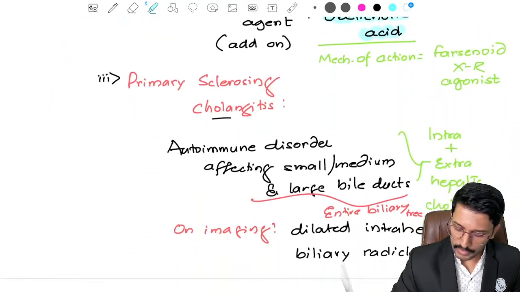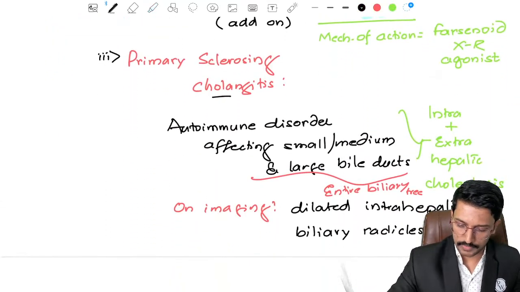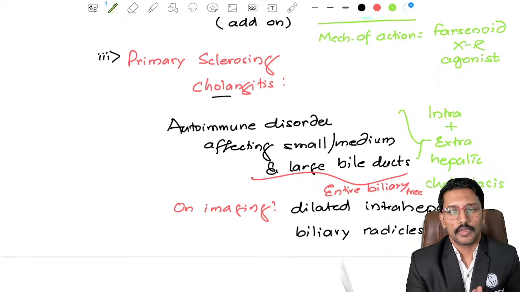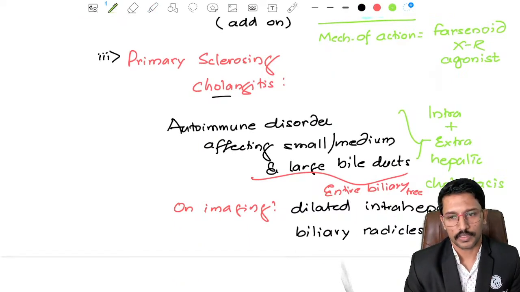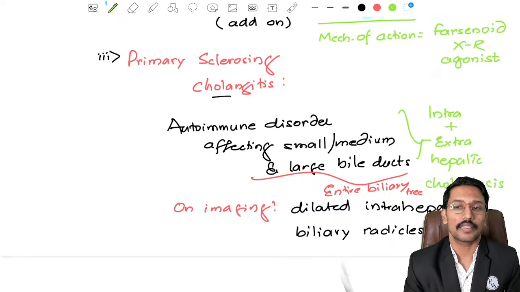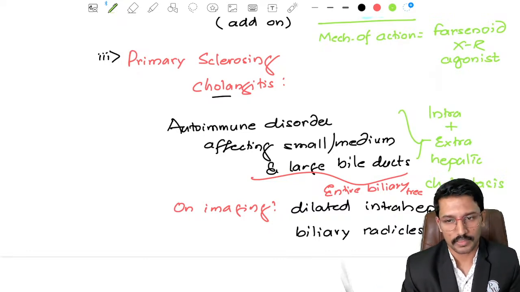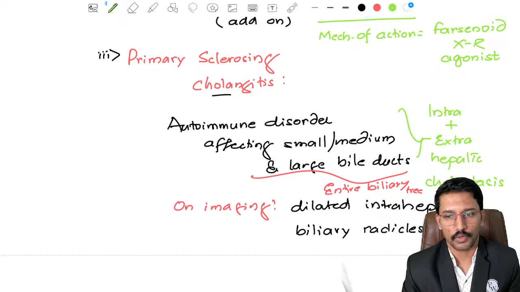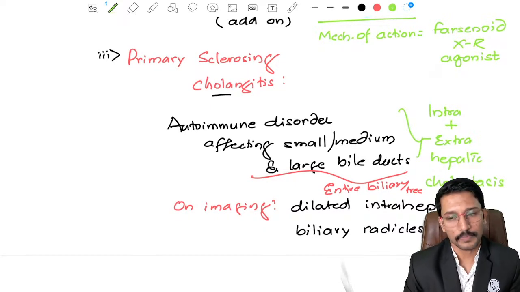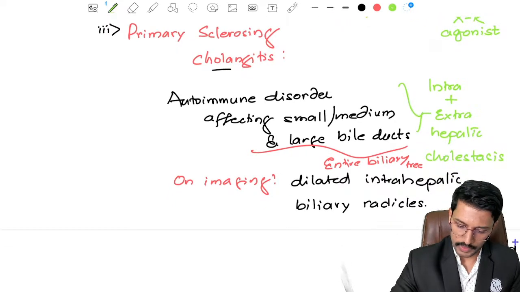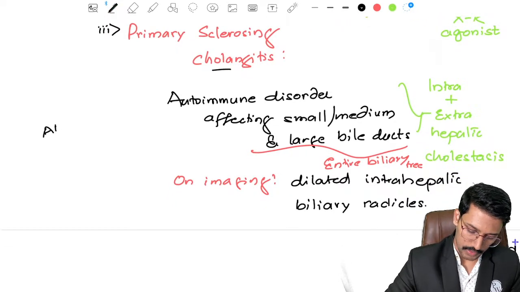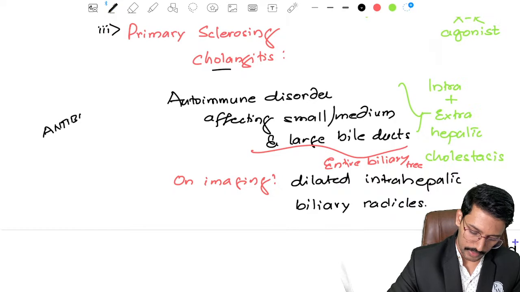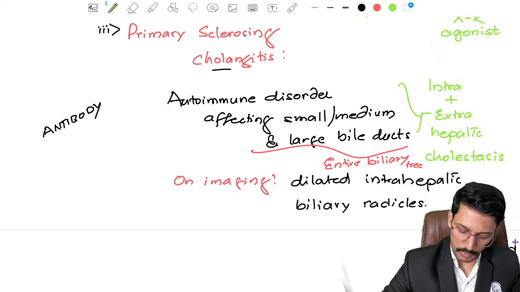Next, the antibody that we see in primary sclerosing cholangitis. I will give you a clue. This disorder, primary sclerosing cholangitis, is closely associated with ulcerative colitis. So which antibody do we see in ulcerative colitis? Right. So when it comes to the antibody in primary sclerosing cholangitis, you have to remember that the antibody is going to be P-ANCA.